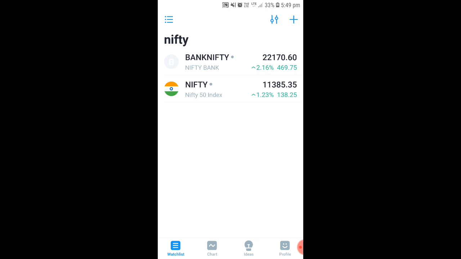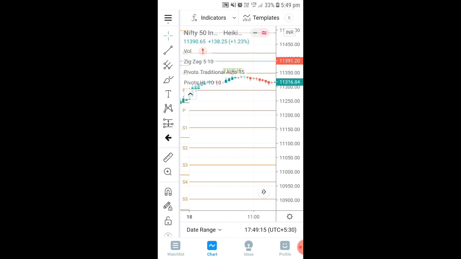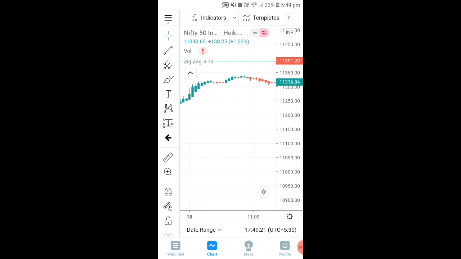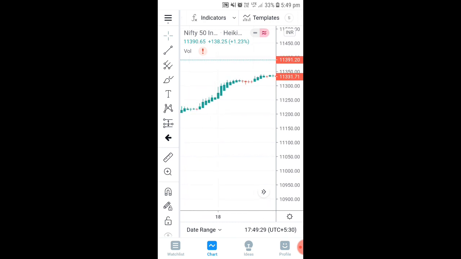Okay, first let us see Nifty. Just click on Nifty. First I will remove all my support and resistance, then I will show you how to set it up. Okay, this is how you will get a chart. When you open the Nifty chart, you can see today's chart. Today is 18th August.